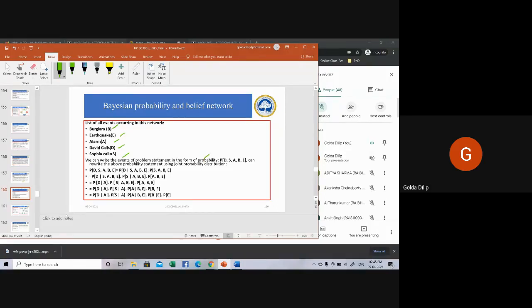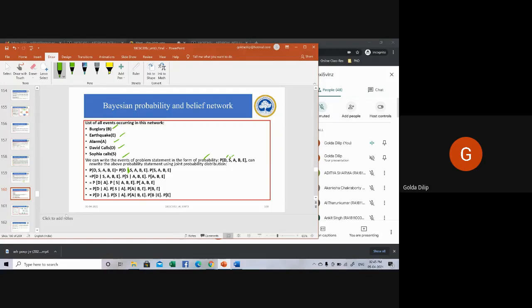When everything is true, that is P of D, S, A, B, E, it can be rewritten as P of D given S comma A comma B comma E into probability of S comma A comma B comma E. D is David calls, and that will happen if S comma A comma B is true.